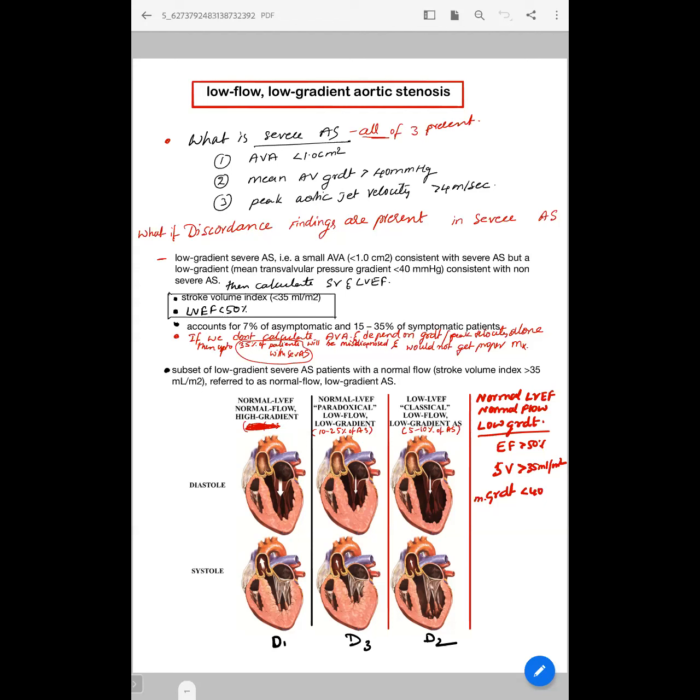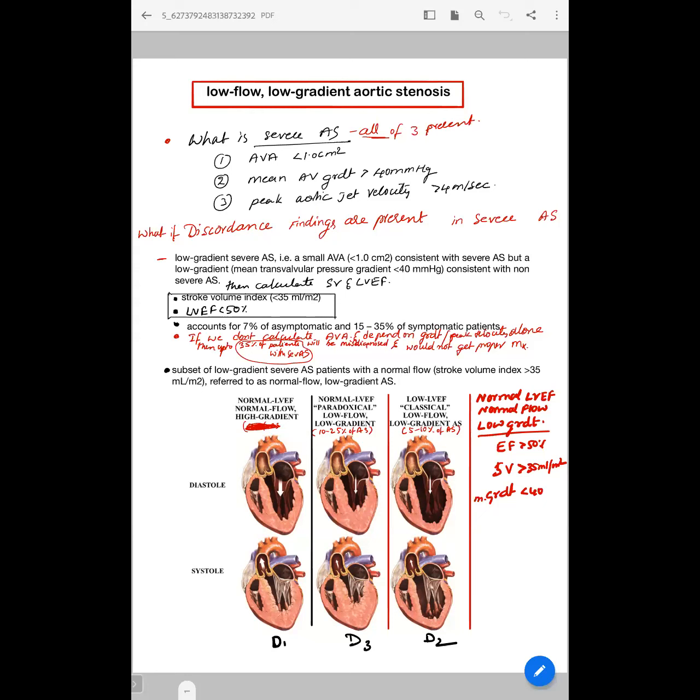At which time their outcomes with surgery are much better than if you do it for a patient whose gradient has increased. So if you put them in the prognostic categories, that paper mentions that if you take all the patients with AVA less than 1 and follow them up, because they have done a lot of natural history studies, the Lancellotti group on AS, they found that there are as many patients with normal flow low gradient as there are with normal flow and high gradient, basically the normal AS we see every day.